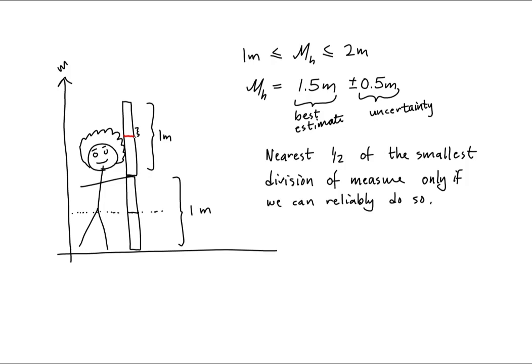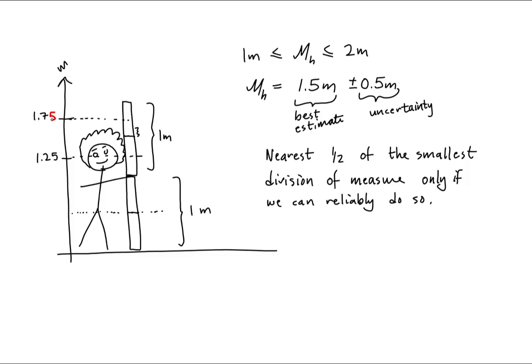From here, we could probably make my measurement to the nearest 1/4 of a unit. So a 1/4 of a unit would look somewhere between there and somewhere between there. Notice this range says that I am somewhere between 1.25 meters and 1.75 meters.